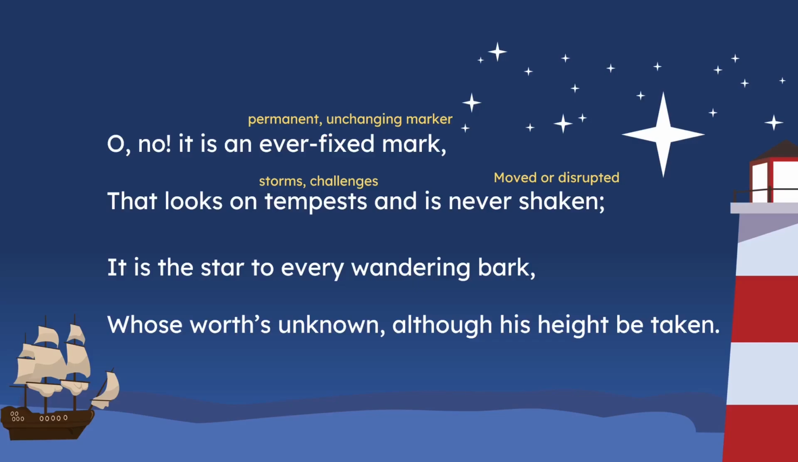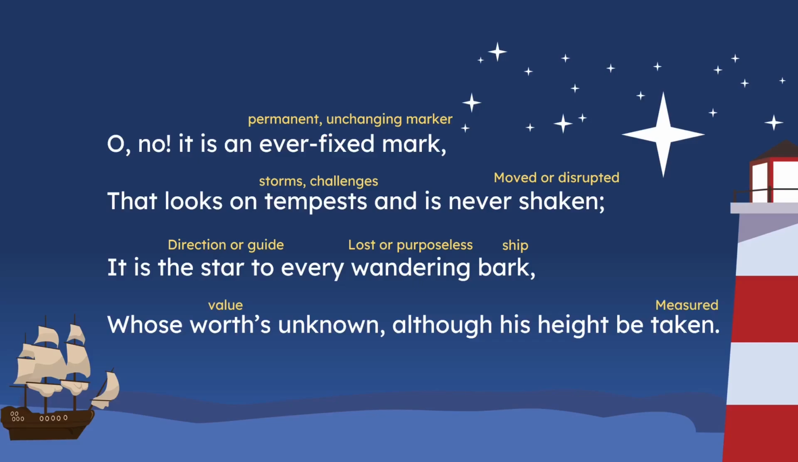It's strong, it's firm. In the next line, it says, it is the star to every wandering bark. Star here means direction or guidance. In the past, they used to use stars to find their direction, to be guided. Wandering means lost or purposeless. Bark means ship. In the next line, worth means value, and height be taken means to be measured.